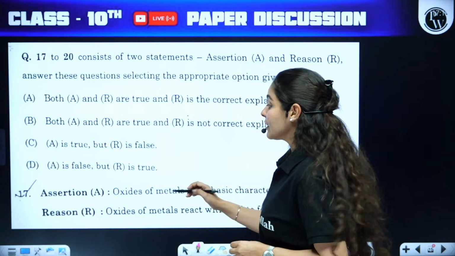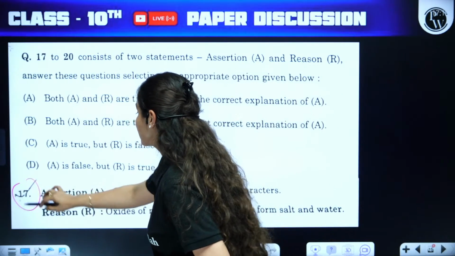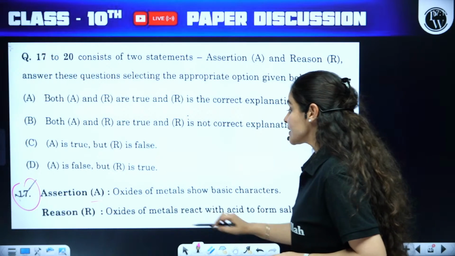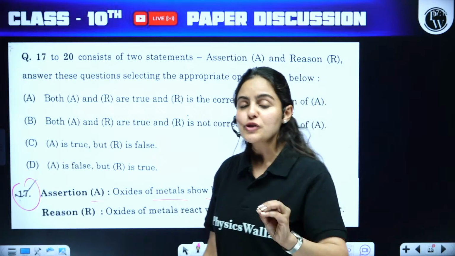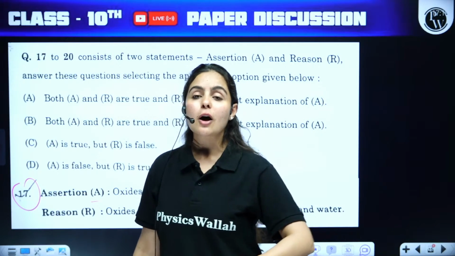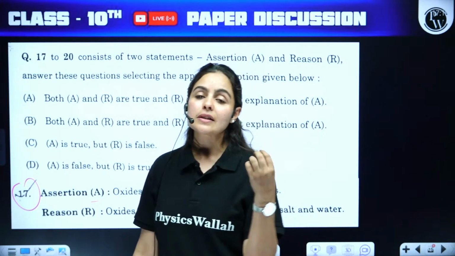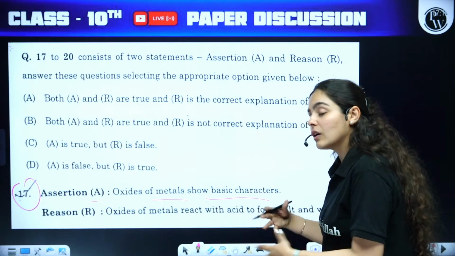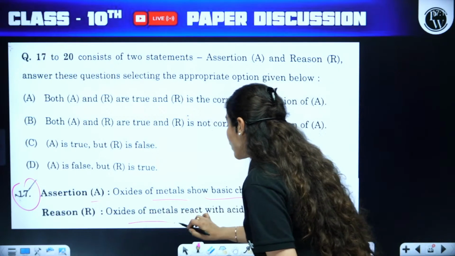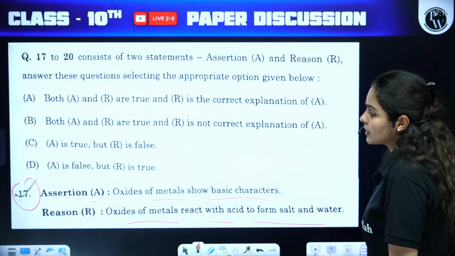So here they have provided you question number 17 in one of the sets. Assertion: do oxides of metal show basic character? Yes, definitely. Most of the oxides of metal, whether it's copper oxide, sodium oxide, magnesium oxide, and so on, are basic in nature. And how will you prove that? Because these oxides of metal react with acid to form salt and water.